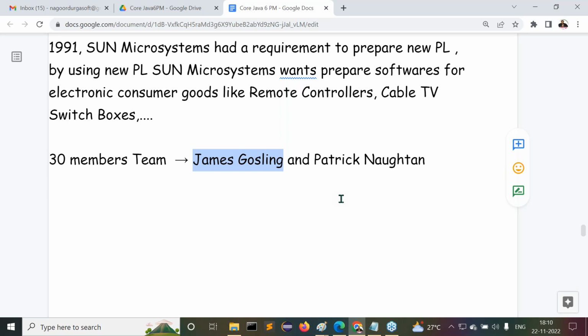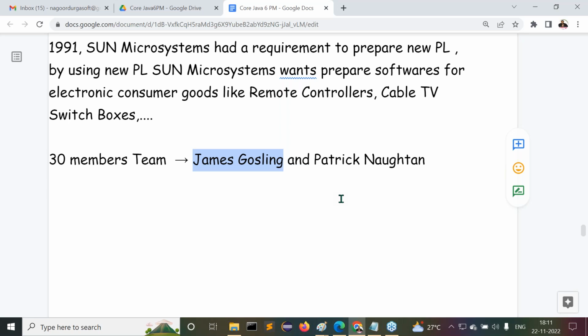But if you observe Java totally, James Gosling was associated with Sun Microsystems only up to the third or fourth version of Java, not more than that. Understand, guys, what I'm telling you? So fine. Anyway, a 30-member team was formed there.